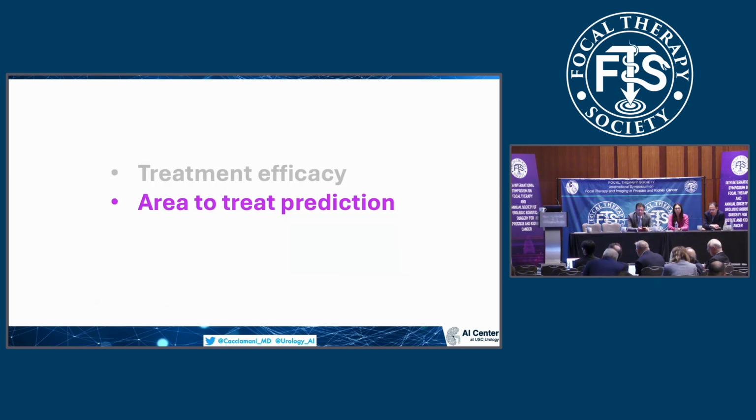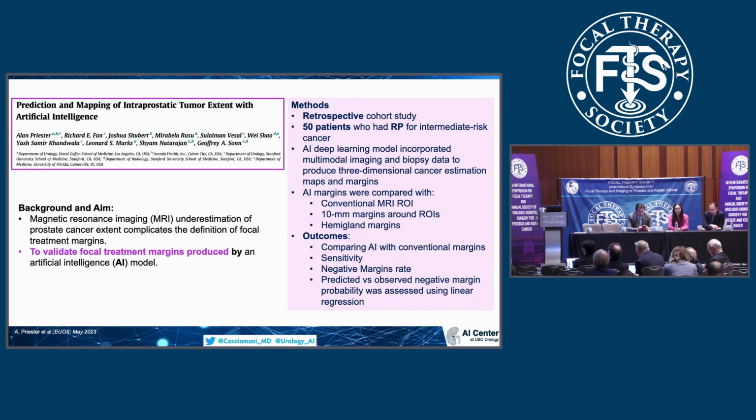Another option is the use of AI to predict the area to treat. Very recently, UCLA published a paper where they look at the validation of focal therapy treatment margins produced by an artificial intelligence model, to predict how they can use a mapping of the intraprostatic tumor extent with artificial intelligence and therefore plan the treatment better.